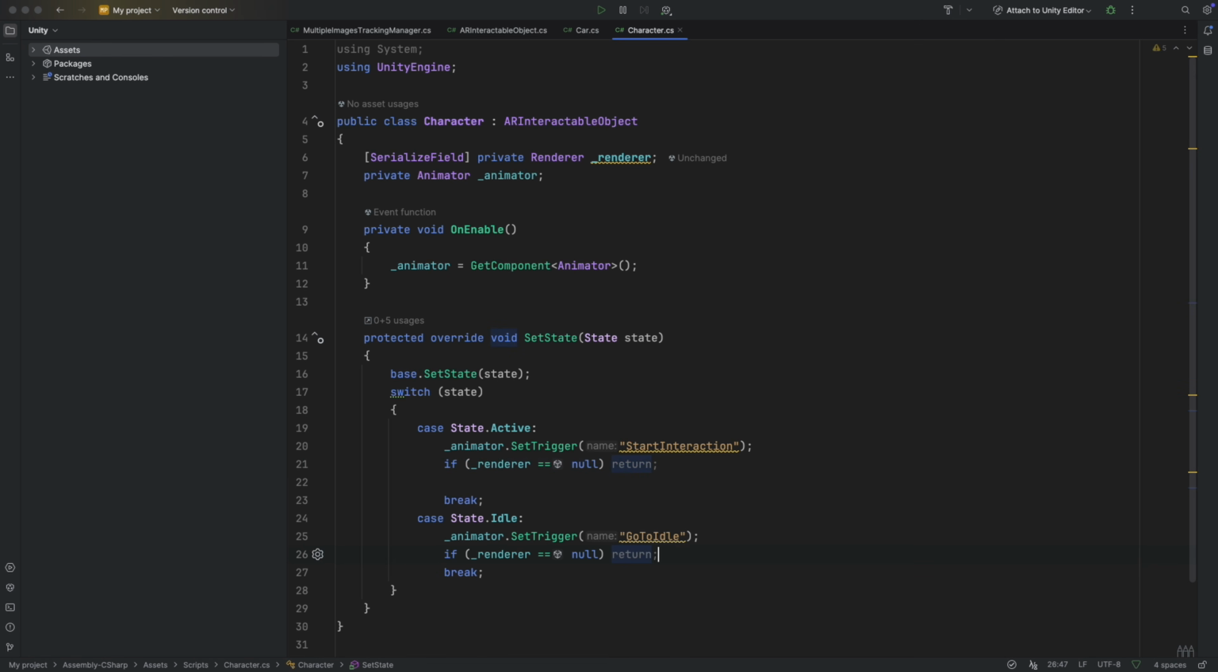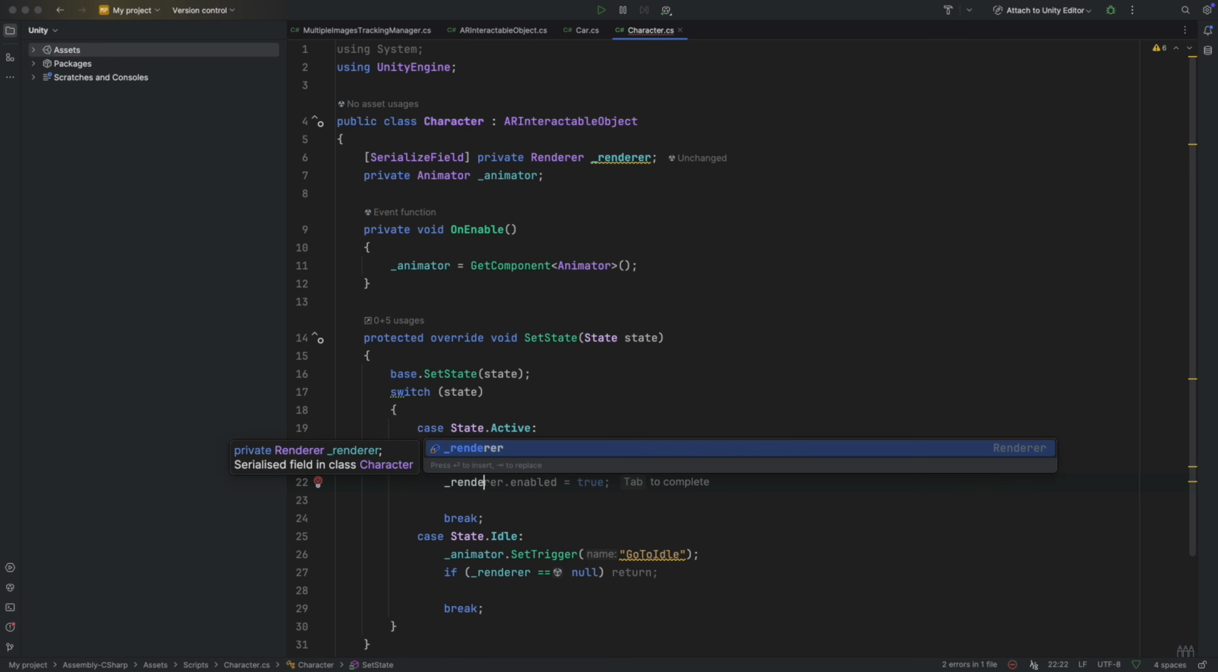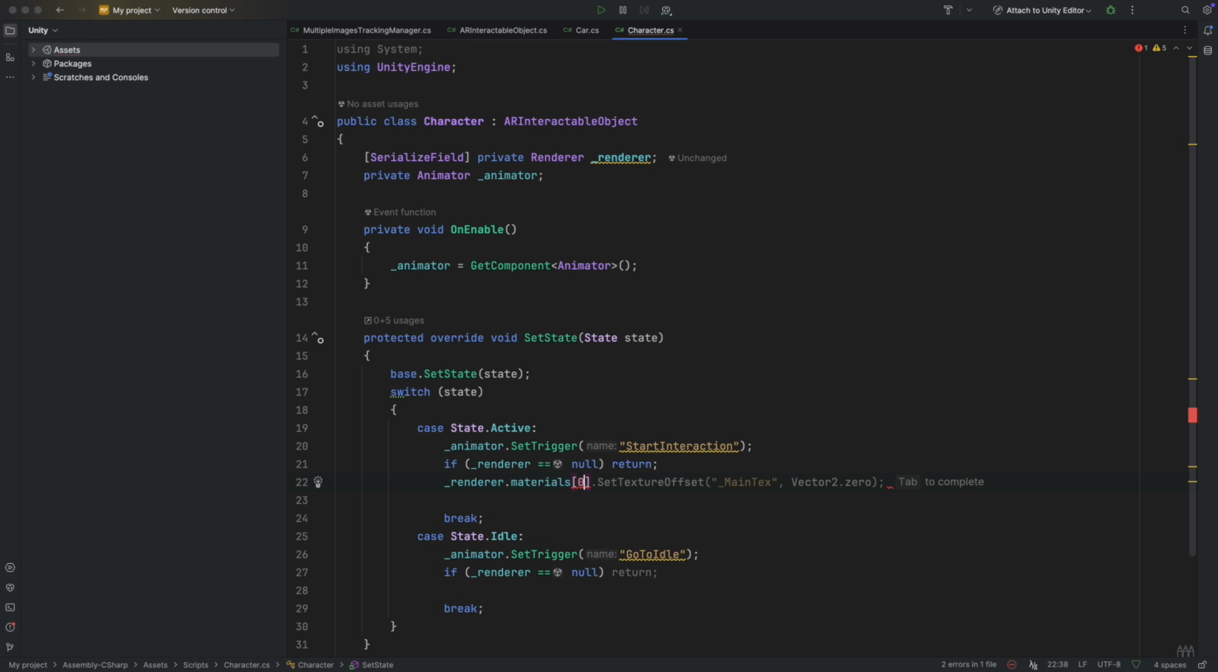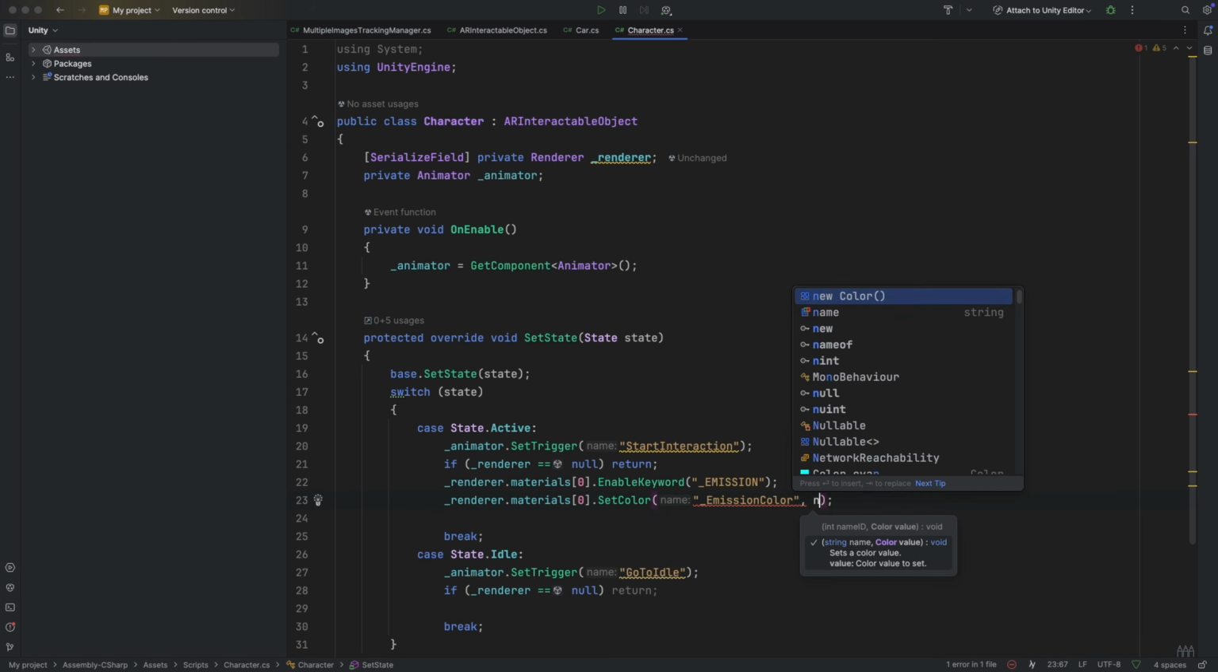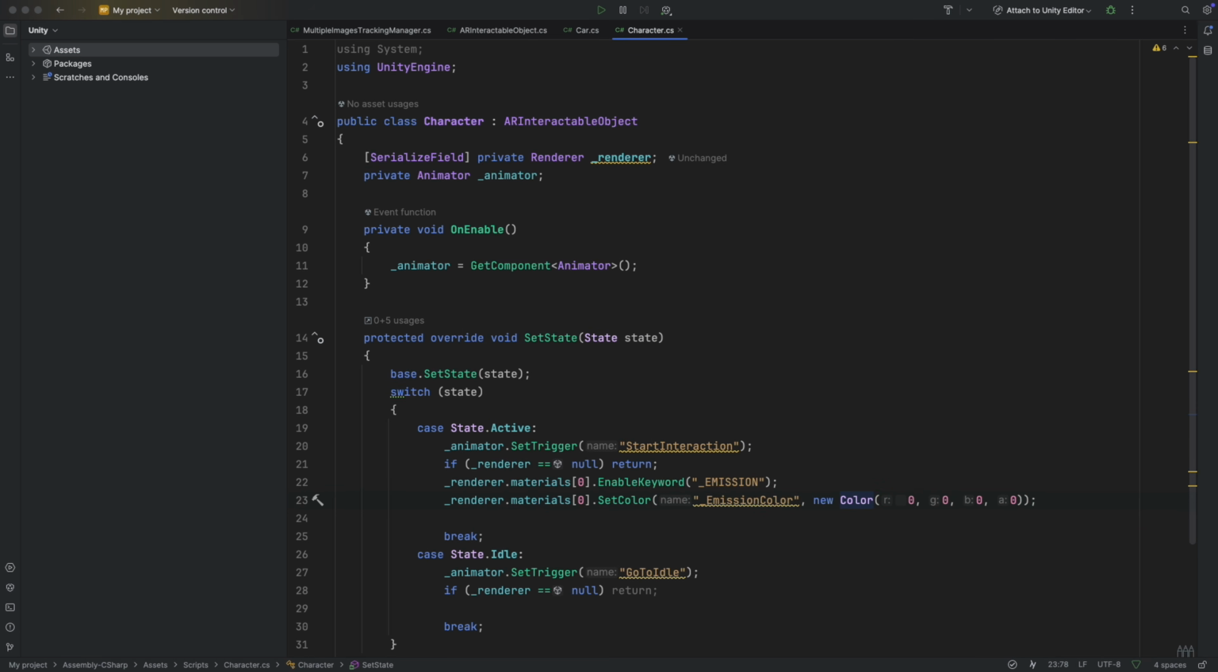Otherwise, look for the material 0 and enable keyword emission to access the material parameter emission. Then on material 0, set color emission color, new color with 0.5f in RGB and 0.1f in alpha. Now copy this and paste it in idle. But here change the values to 0 so our cactus is not luminous when it is not interacting.